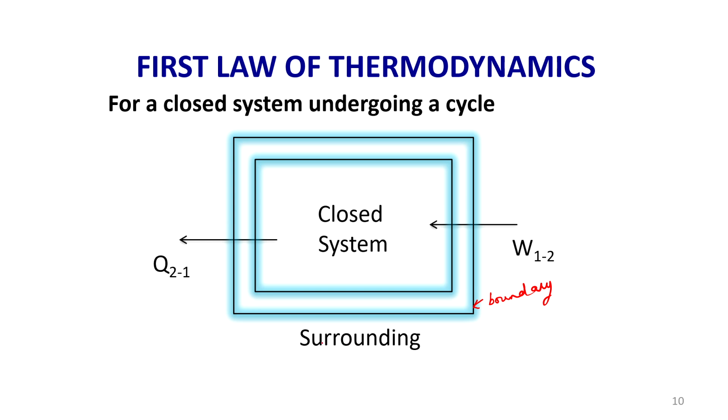So, this is the system, and anything external to the system is the surrounding, and the boundary separates the system from the surrounding. Let us take a process 1 to 2 or 2 to 1. W1 to 2 is the amount of work transfer or work done on the system, and Q2 to 1 is the amount of heat transferred from the system.